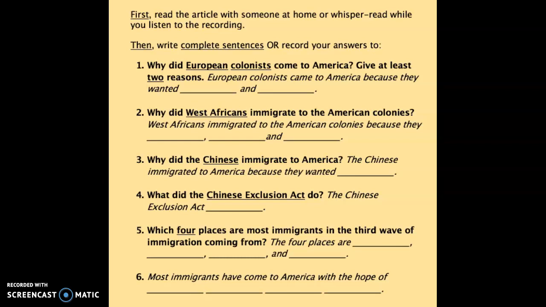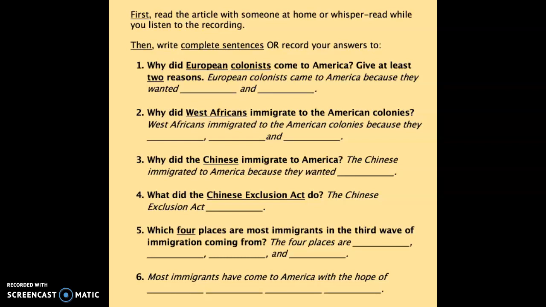Number 3 says, why did the Chinese immigrate to America? You can use the sentence starter, the Chinese immigrated to America because they wanted blank. So I'm just looking for one thing here for number 3. Number 4 says, what did the Chinese Exclusion Act do? You can use the sentence starter, the Chinese Exclusion Act, and then fill in that blank.